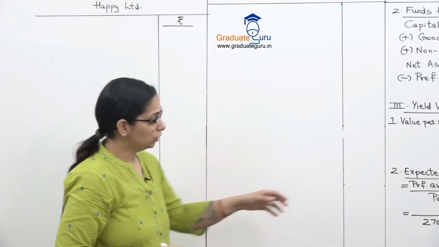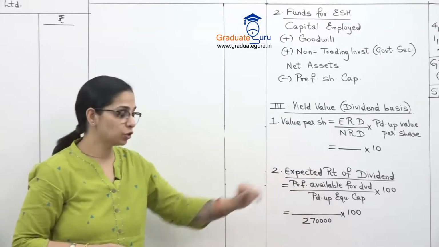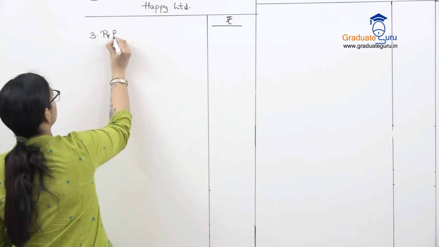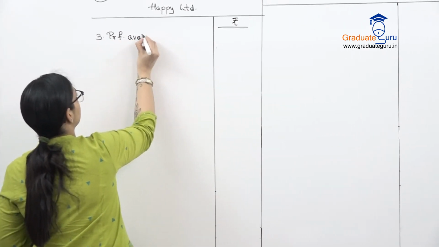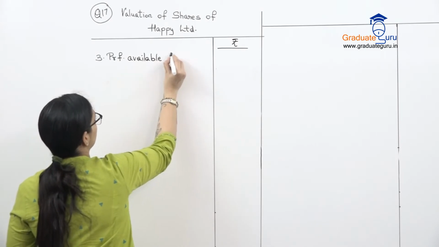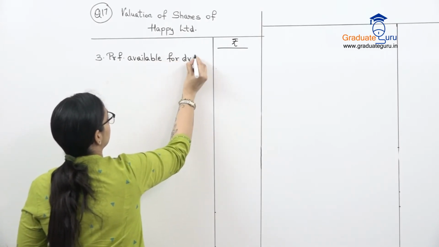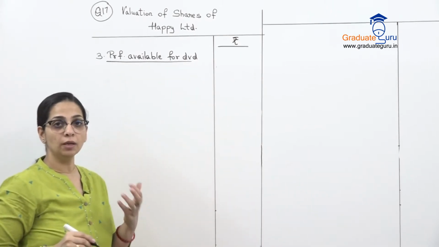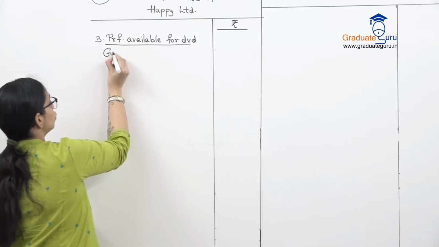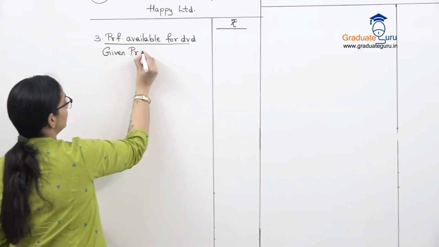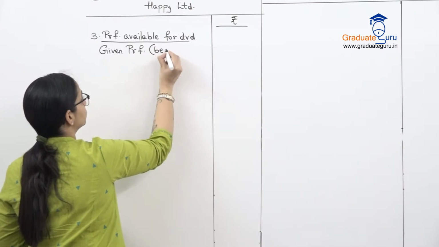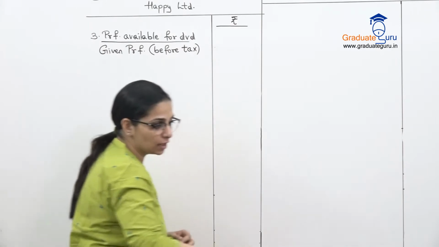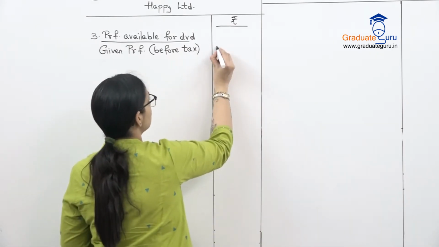So let's go to our profit available for dividend which we want to calculate. So that's our third step here. Now profit available for dividend, we start with the given profit again. So जो हमें profit before tax दिया था, I'll take that. So we had that in our sum 153,600.